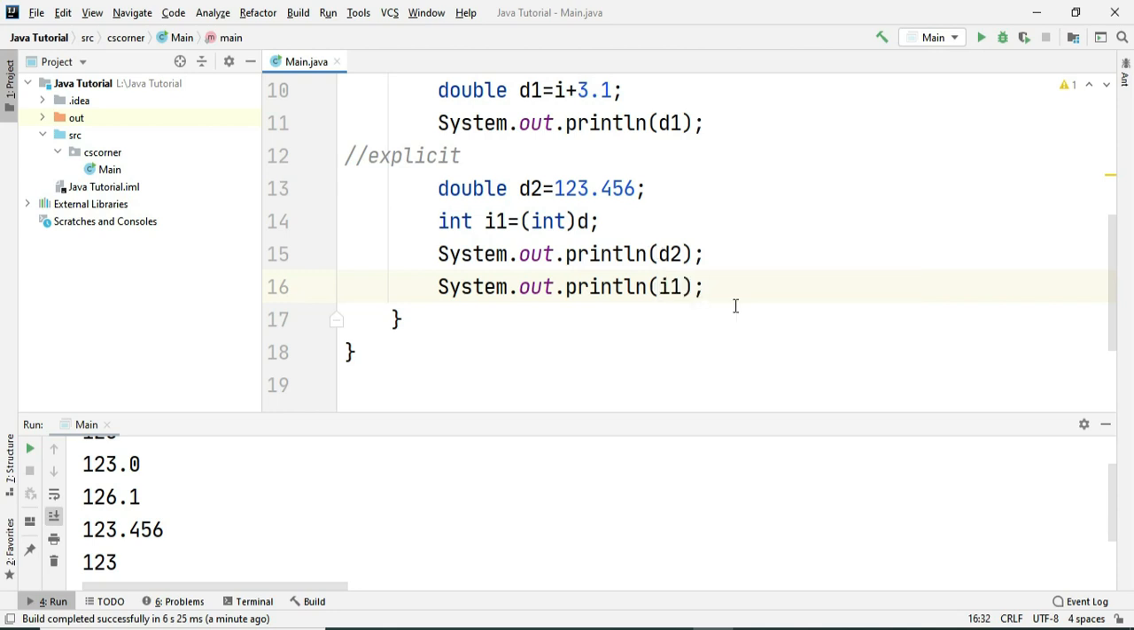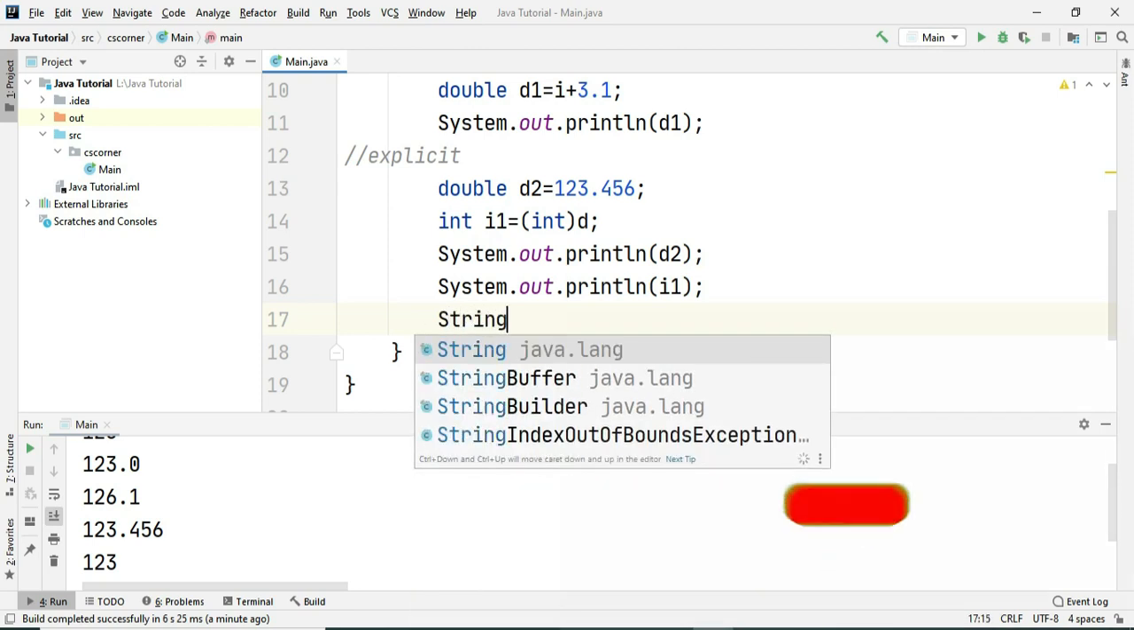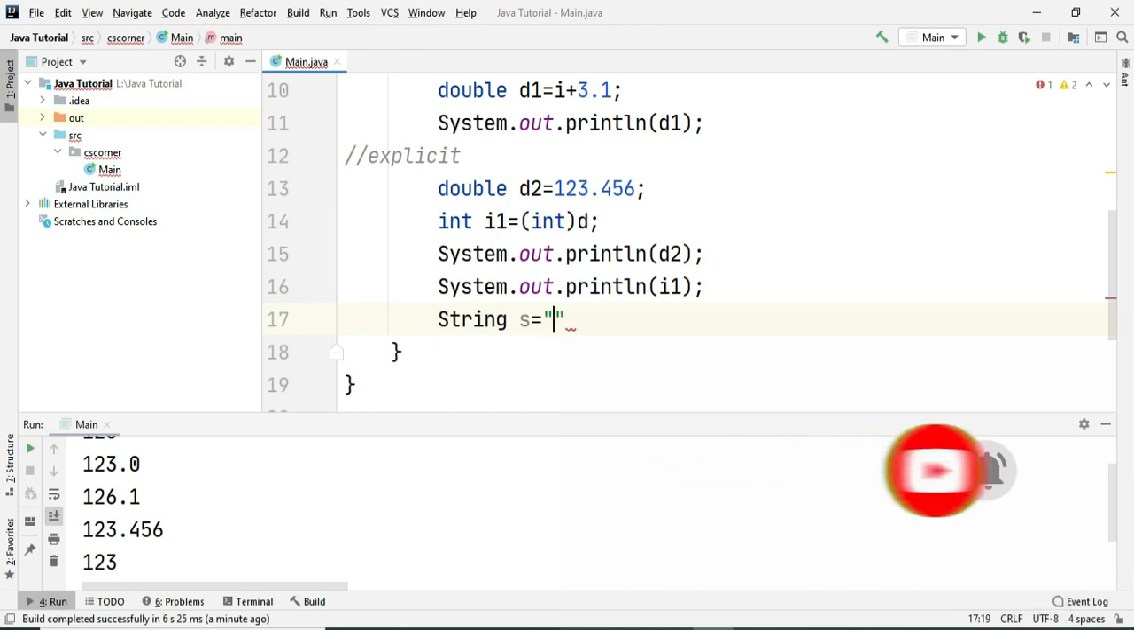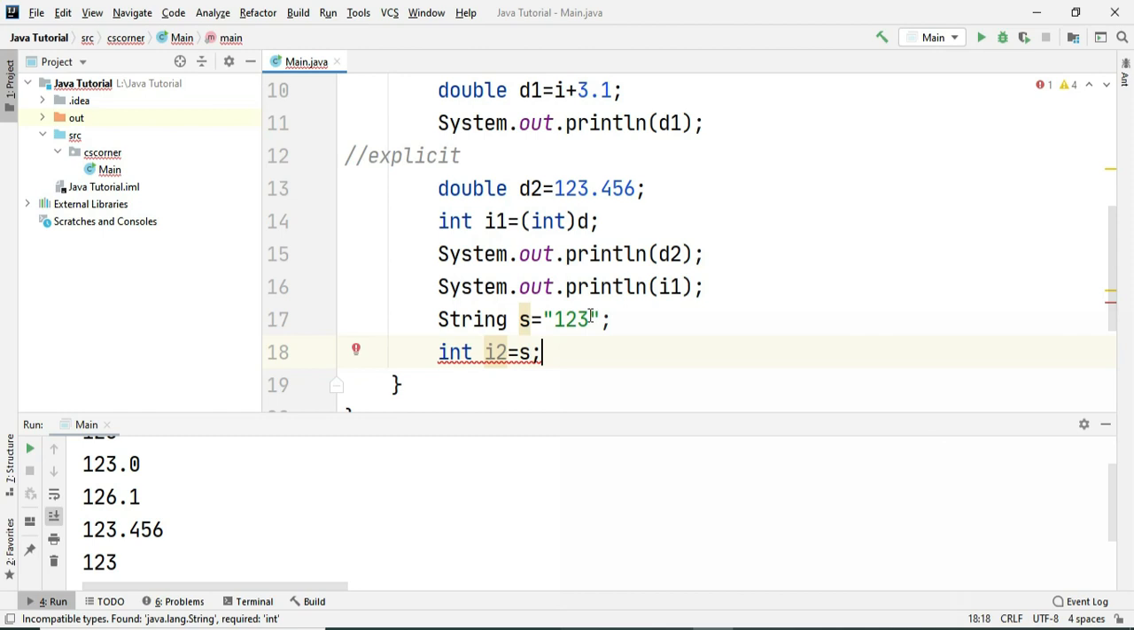You can do typecasting of one numerical data type to another numerical data type. But what if you want to do typecasting of a string variable? So let me show you an example for that. I'm creating one string variable S, and I'm storing the value 1, 2, 3 in it. If I try to assign the value of this S variable, which is of type string, into an integer variable, I'm going to get an error over here.